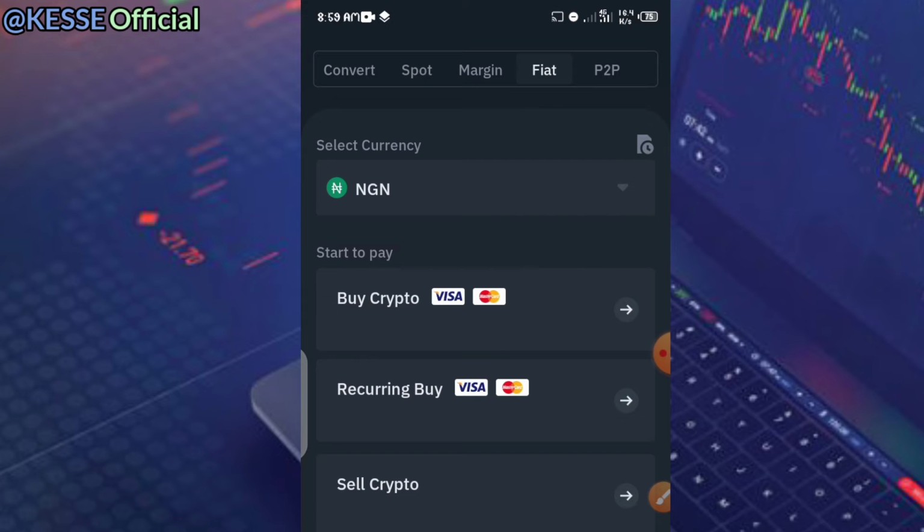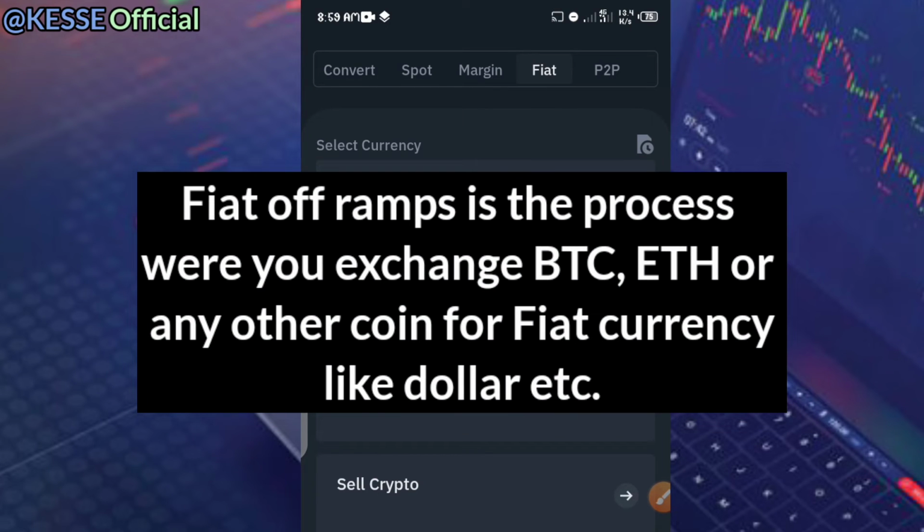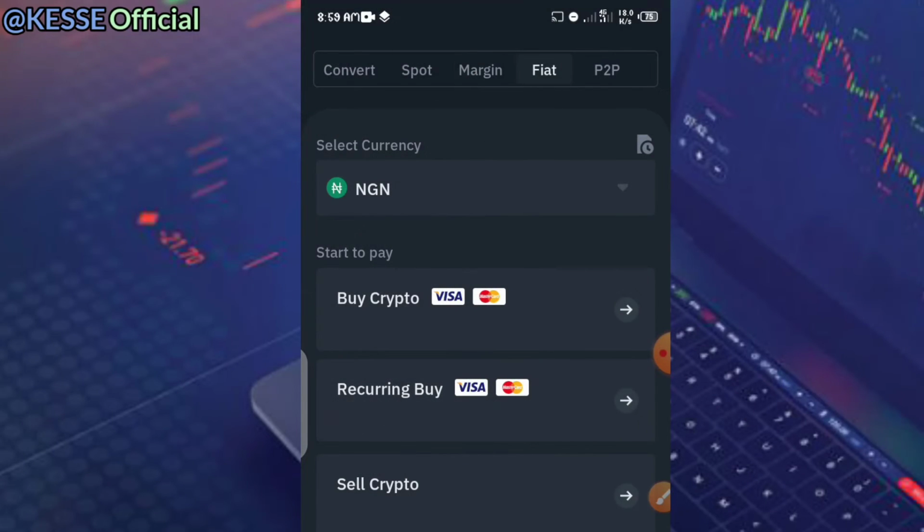Another thing you need to understand is that fiat off-ramp is the process where you exchange Bitcoin, Ethereum, or any cryptocurrency of your choice to a fiat currency. What do I mean? I mean that the fiat off-ramp gives the opportunity to exchange your cryptocurrency. Let me say that you have Bitcoin in your wallet and you want some cash. You want the cash in your bank account. Binance gives the opportunity to trade it out and then get the cash directly into your bank account. This is the opportunity Binance gives to you. Other platforms offer this too, but Binance is always reliable and trusted by many traders.